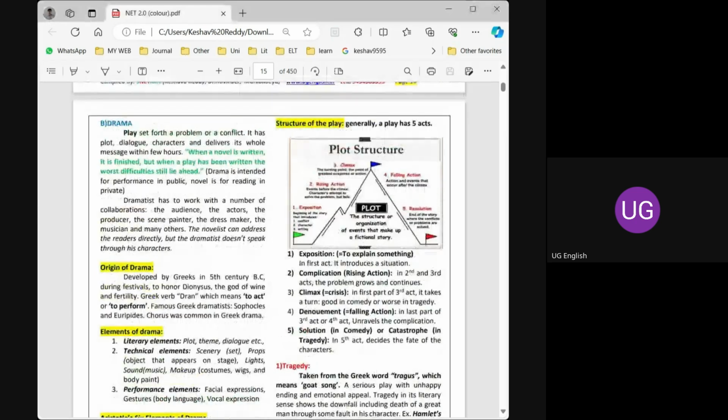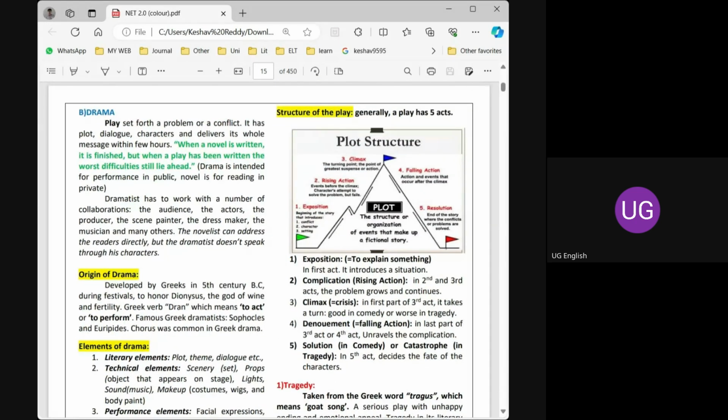Drama, or we can call it a play. The one who writes the play is known as a playwright or dramatist. In the previous class, I raised this issue: when the novel is written, it is purely for reading, so the task of the novelist is finished.